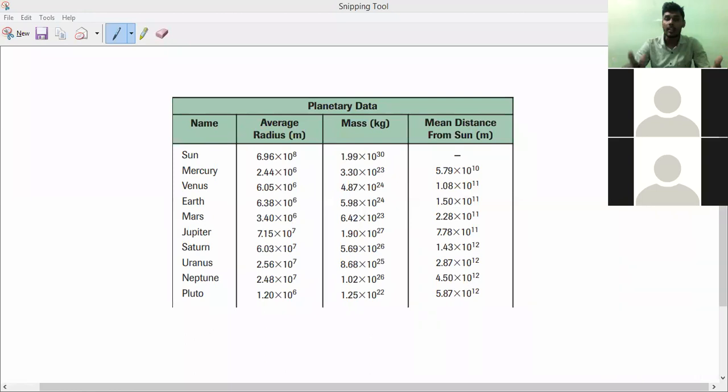All the objects are revolving around a single body. Who is the single body, can anybody say? The Sun. The planets are revolving around the Sun. So Kepler's third law can be used for the motion of several objects about a single body. That is what you have to remember.